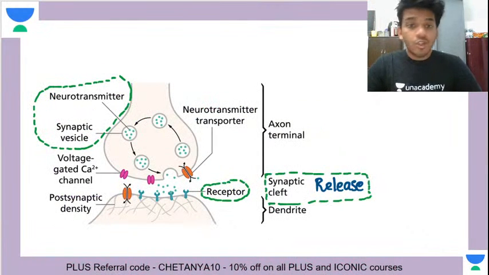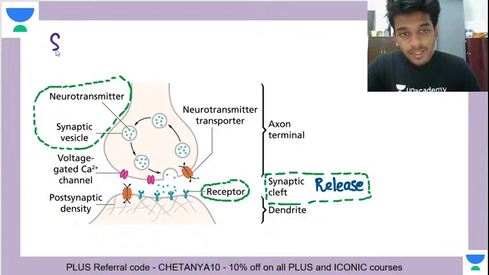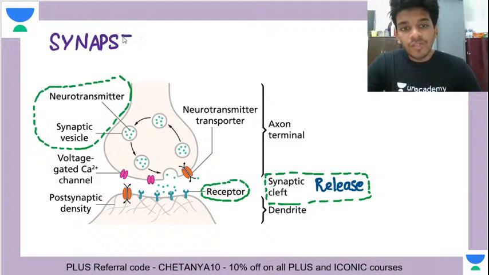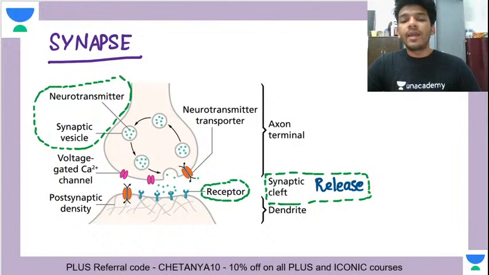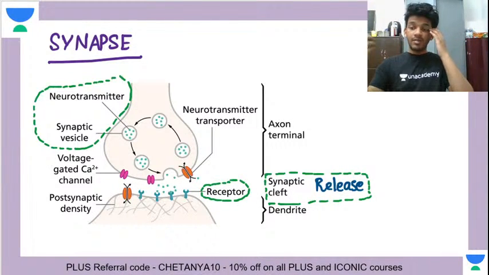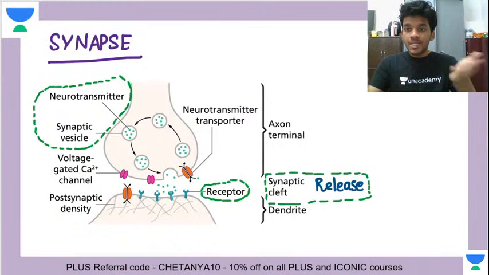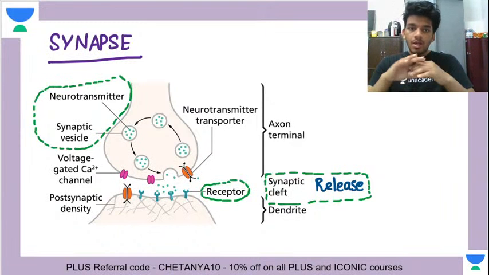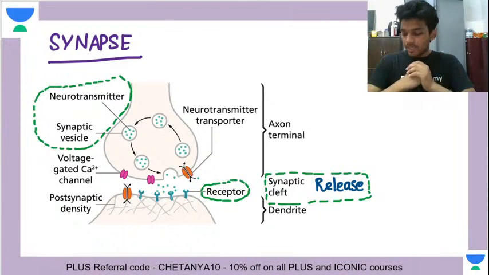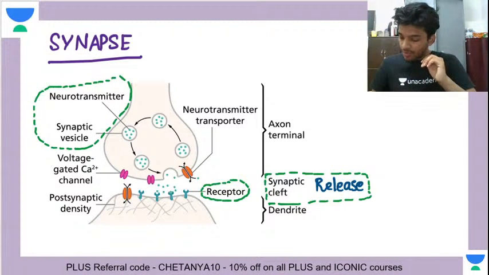First of all, let's talk about some very basic things. This is the synapse, right? You are all aware of the synaptic transmission. I hope you've been studying this from class 11, at least from class 9. So how does a synapse work? There is a presynaptic end, there is a synaptic cleft, and there is a postsynaptic end. Neurotransmitters are the messengers at the level of the synapse.